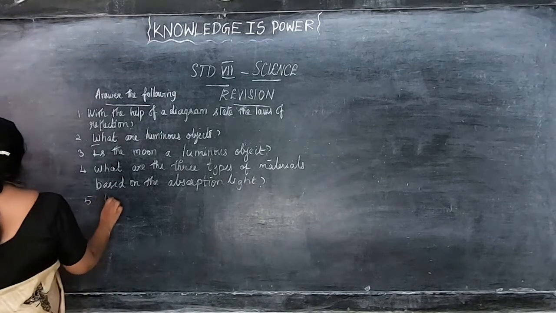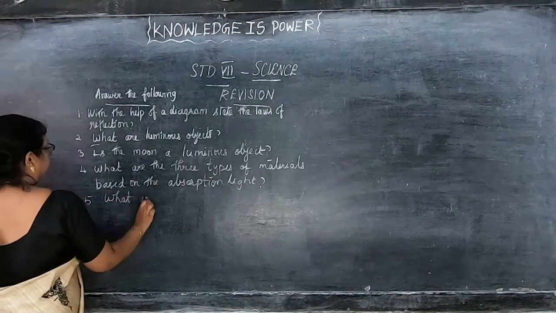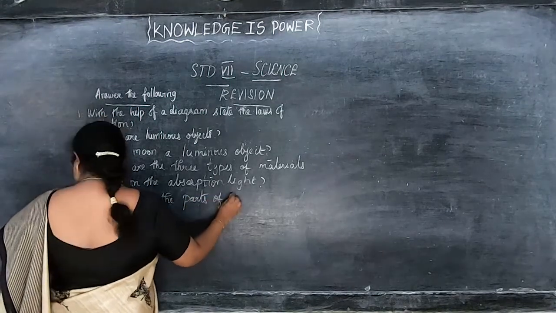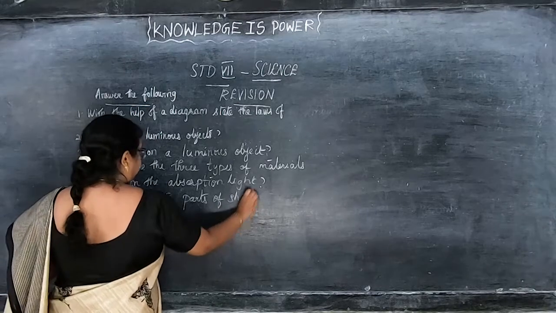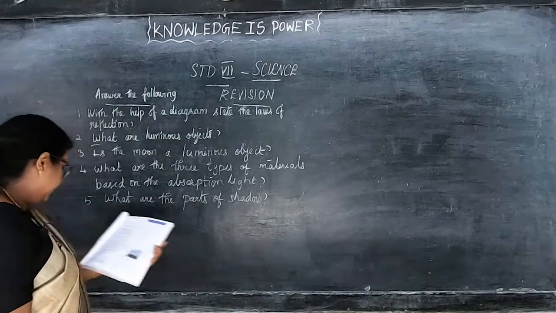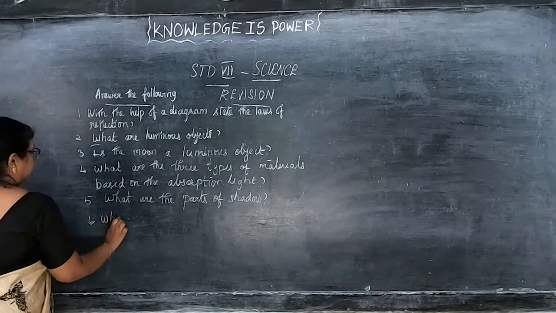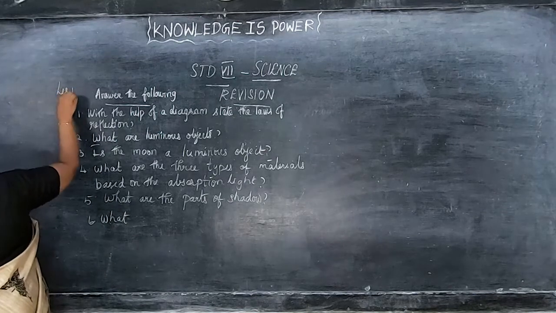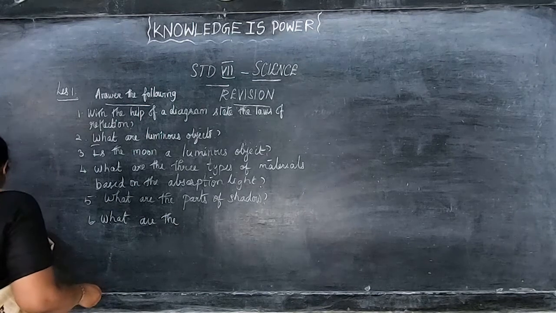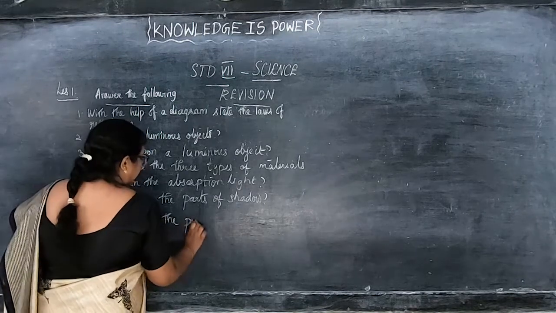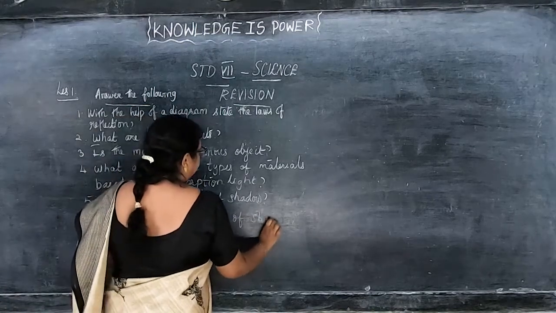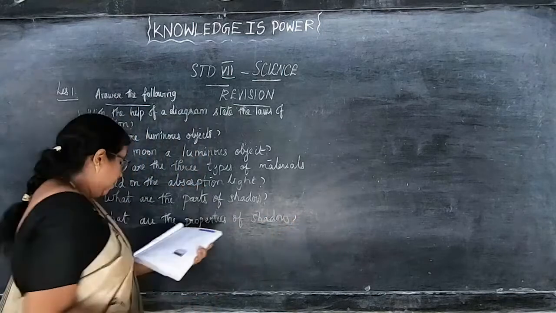Next, what are the parts of shadow? So the answer is what I have given, umbra, penumbra. Then, this is from lesson 1, children. What are the properties of shadow?